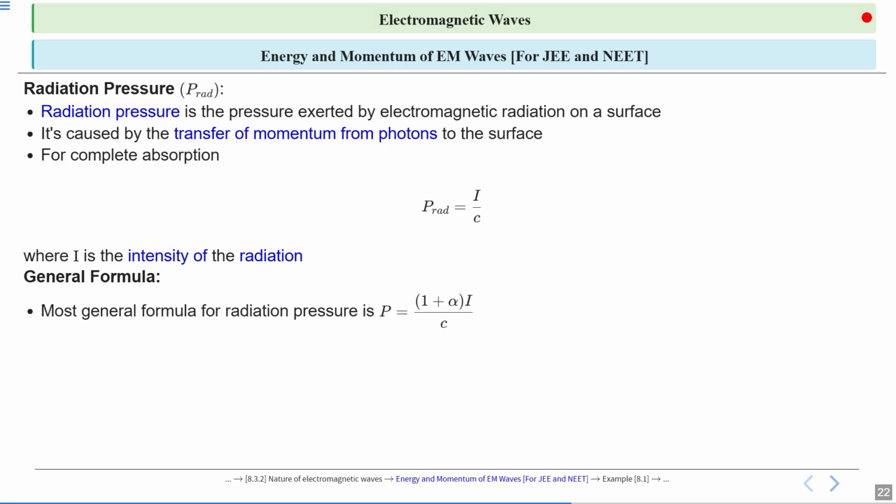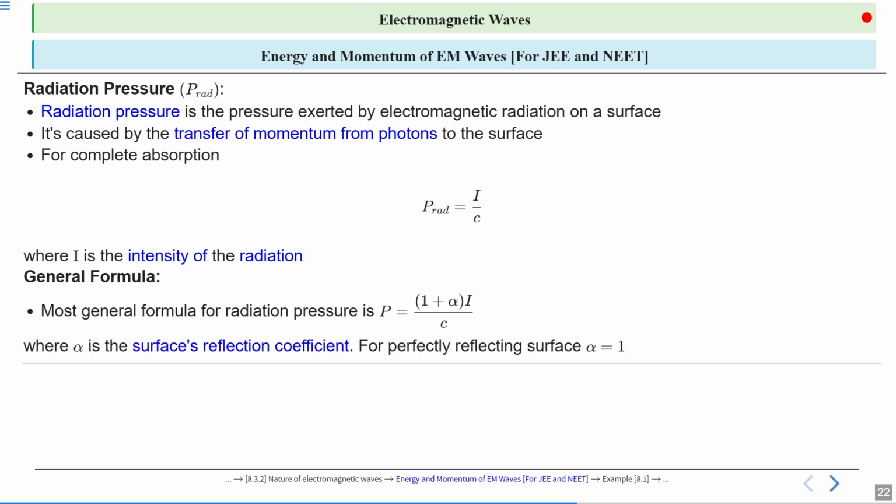The most general formula of radiation pressure is P equal to 1 plus alpha, I upon C. What is this alpha? Alpha is the surface reflection coefficient. If the surface is not completely absorptive, some amount of waves are reflecting, so P will be equal to 1 plus alpha, I upon C. For a perfectly reflecting surface, alpha is 1, so radiation pressure will be equal to 2I upon C.